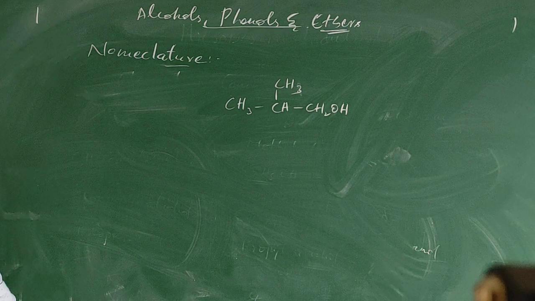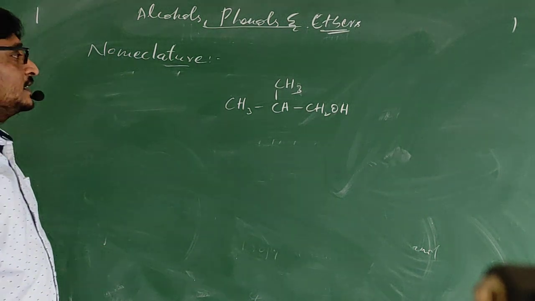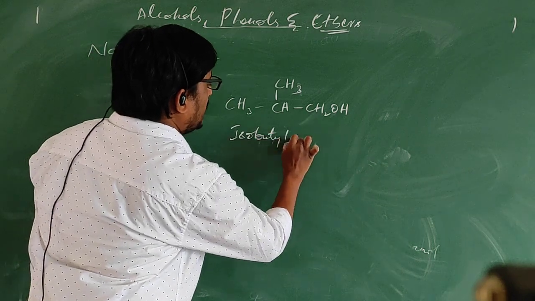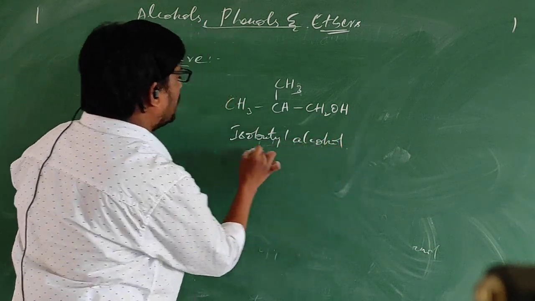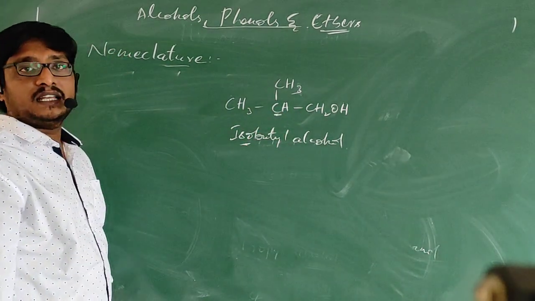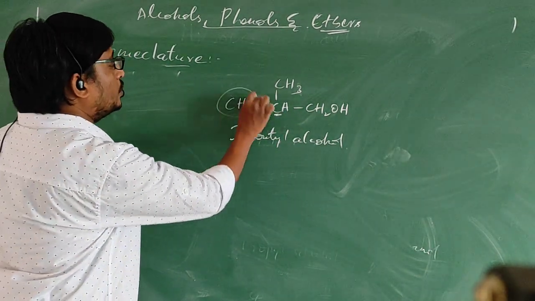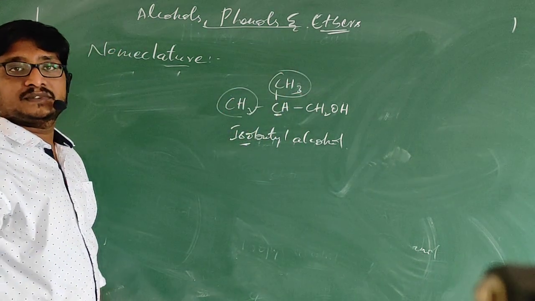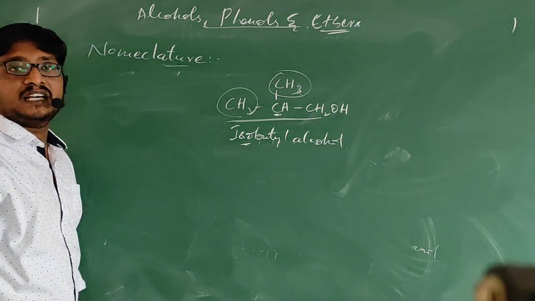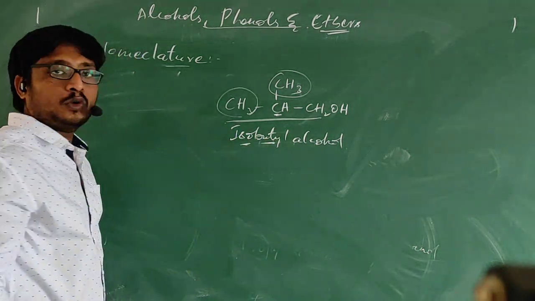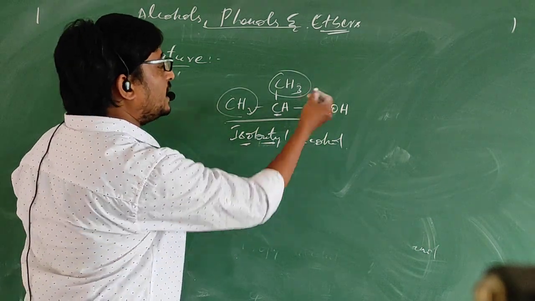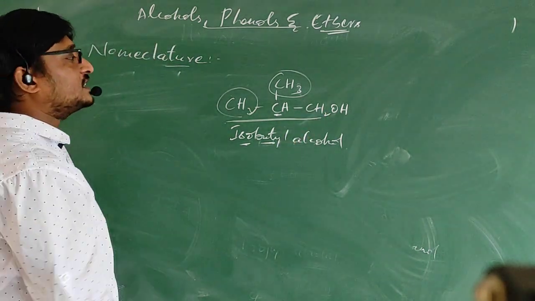What is the common name of this compound? This is nothing but isobutyl alcohol. Why have I used the word iso? Because the last-but-one carbon got attached to 2 methyl groups. That is why this is iso. And totally, there are 4 carbons, that is why butyl. So isobutyl alcohol.